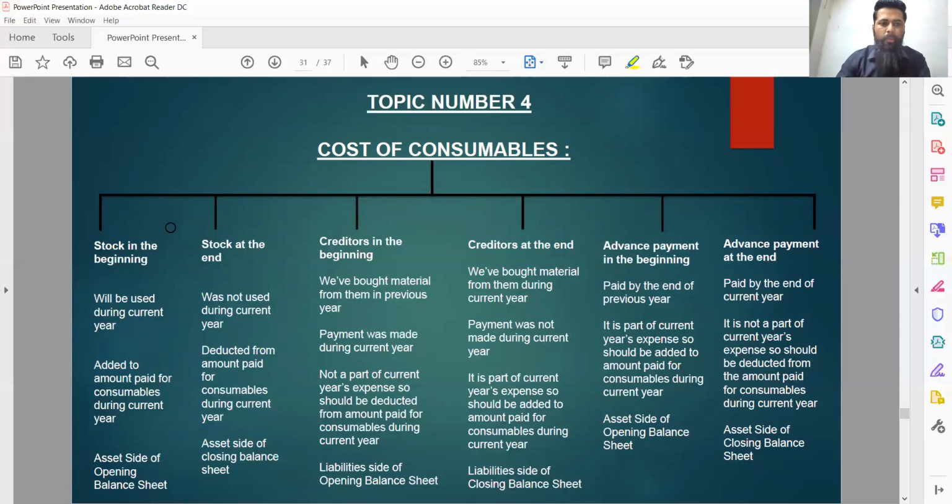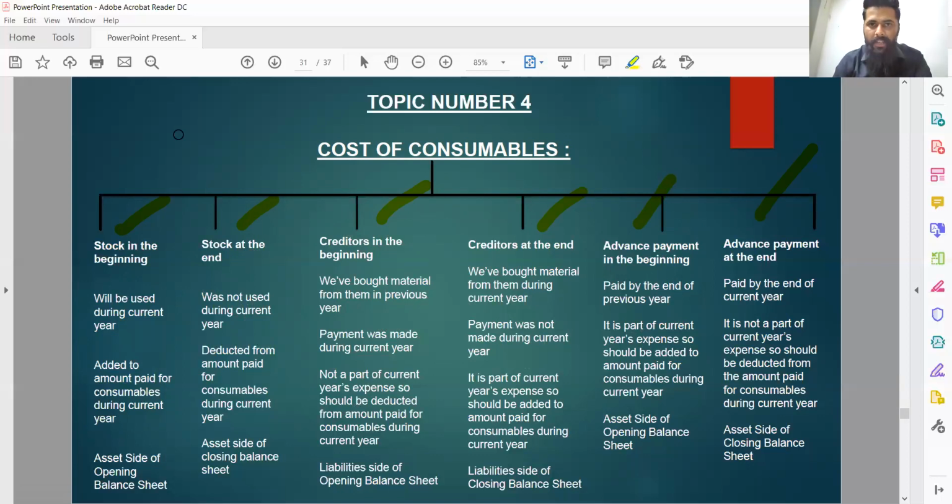These adjustments could be in context of stock of consumables in the beginning of year, stock of consumables at the end of current year, creditors for consumables in the beginning of current year, creditors at the end of current year, any advance payment made in the beginning of current year, and any advance payment made by the end of current financial year. So we basically have to take into consideration these 6 things while computing cost of consumables.